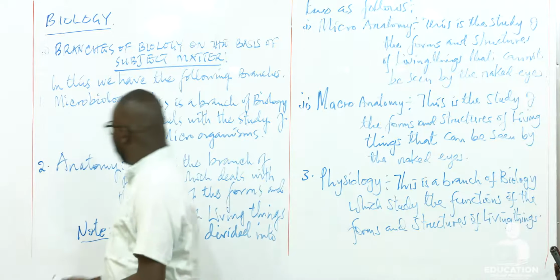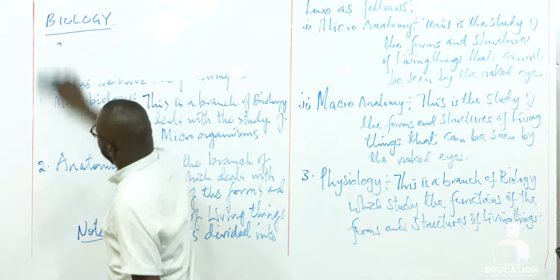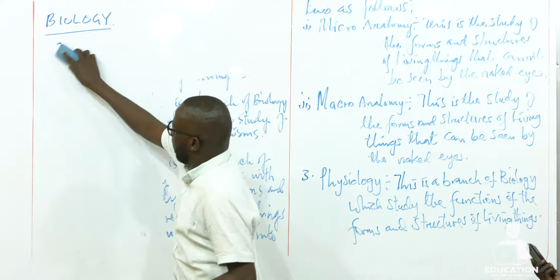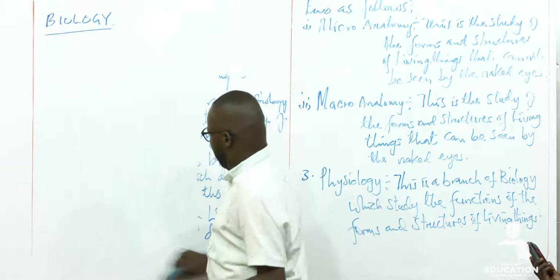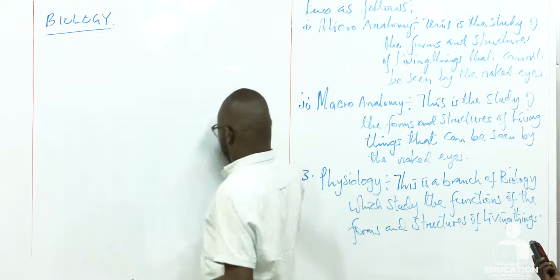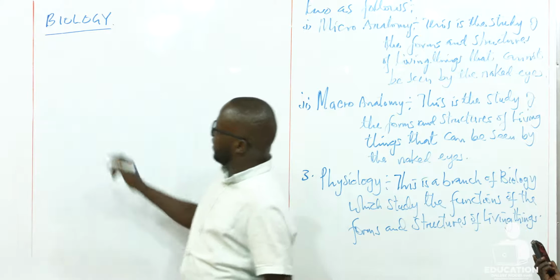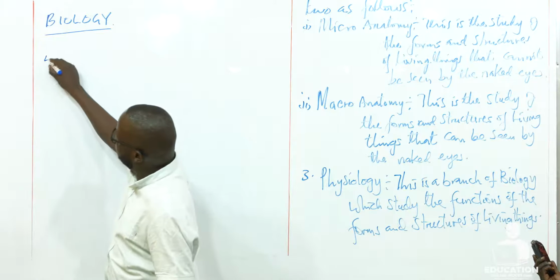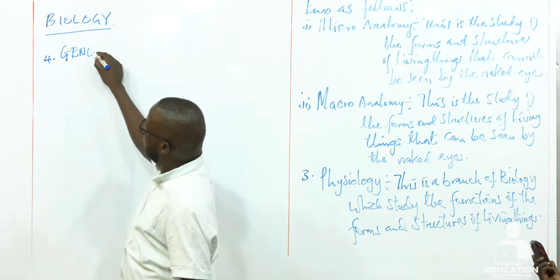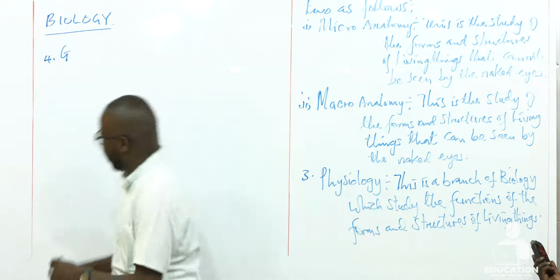Now let's look at the fourth branch of biology on the basis of subject matter. The fourth branch of biology on the basis of subject matter is genetics. Write them in the same form, that is genetics.